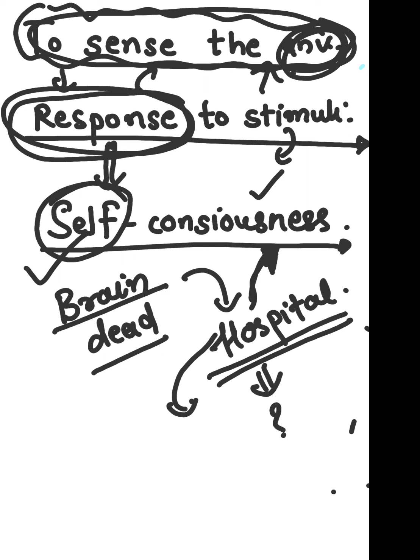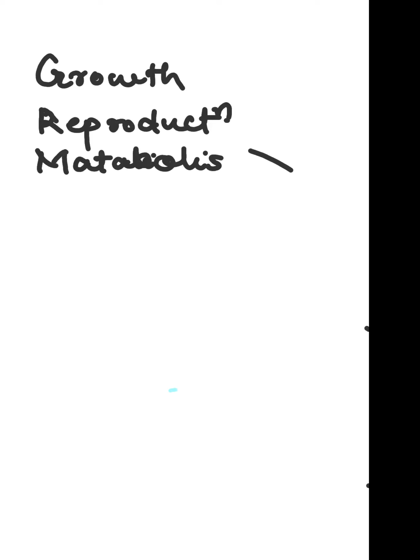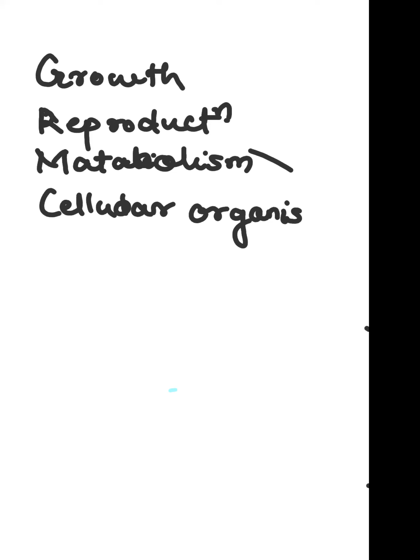So in today's class we will summarize what we have learned: the properties of all living organisms. Firstly we learned growth, then reproduction, then metabolism, then cellular organization, and lastly response to stimuli.